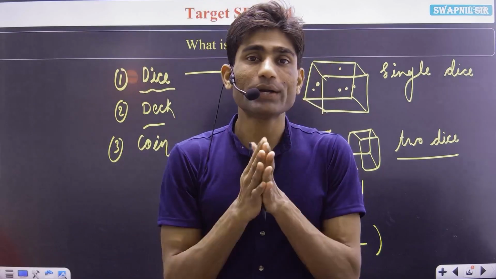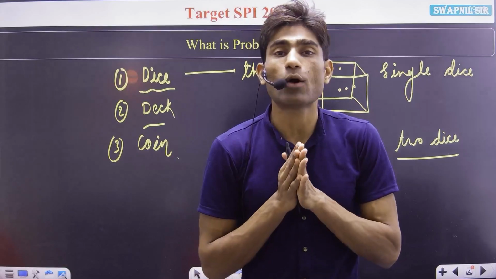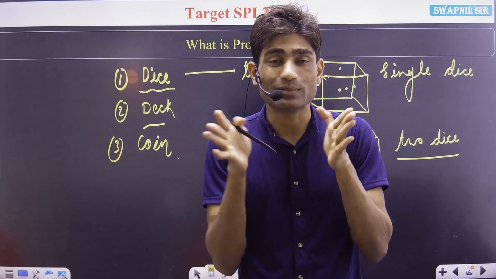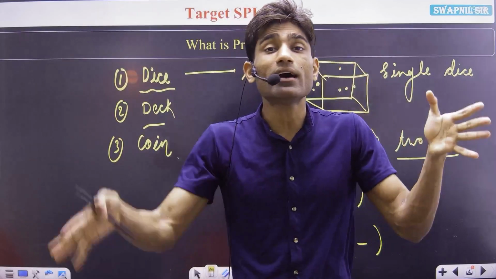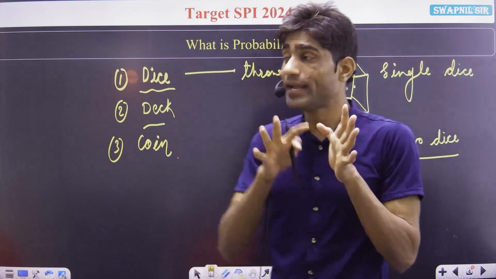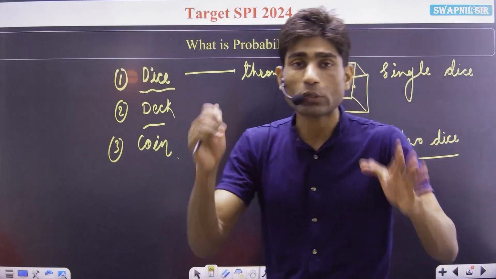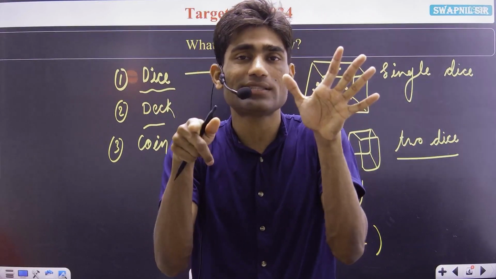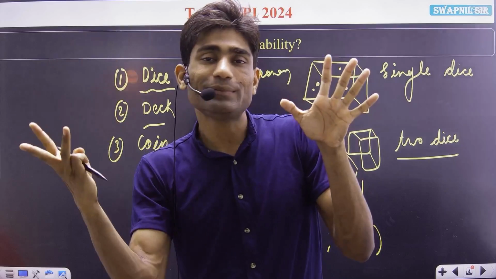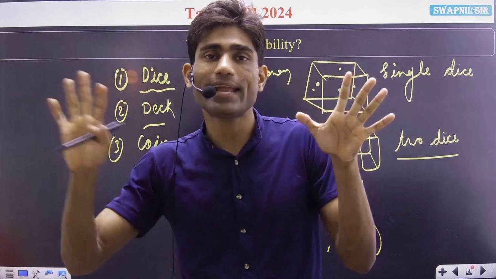This we consider as the favorable outcome. And the total number of events we have in our dice is 6 chances: first time 1, second time 2, third time 3, fourth, fifth, and at the end 6.